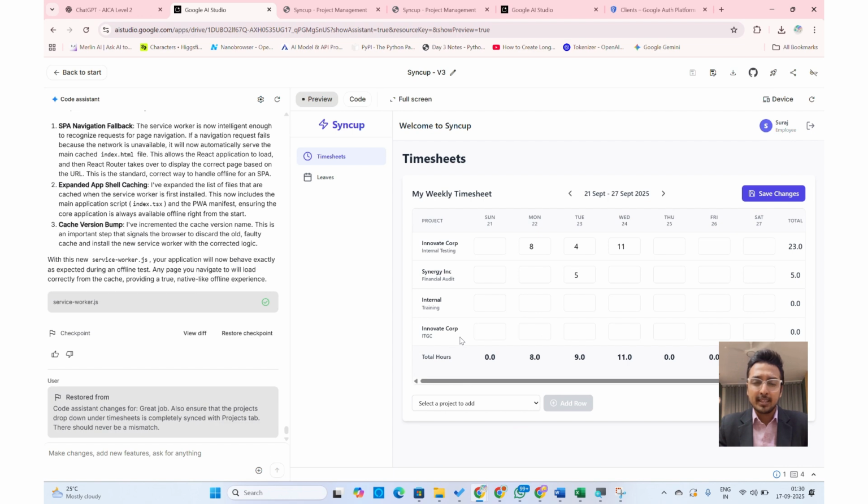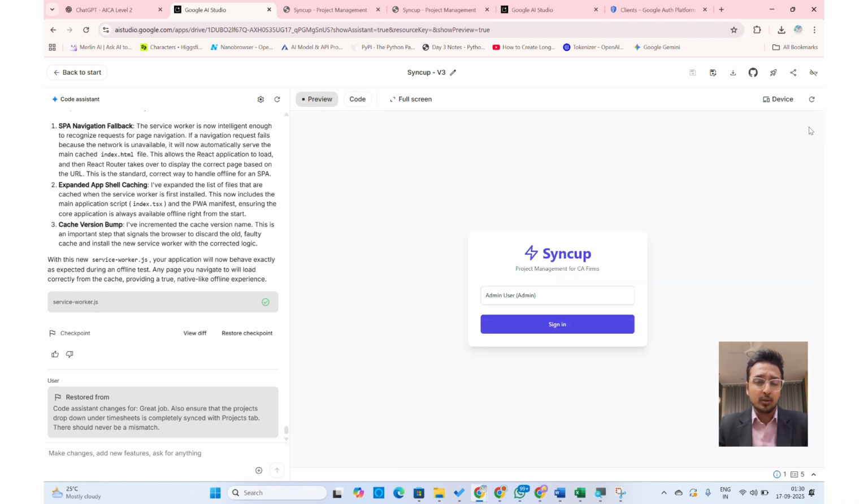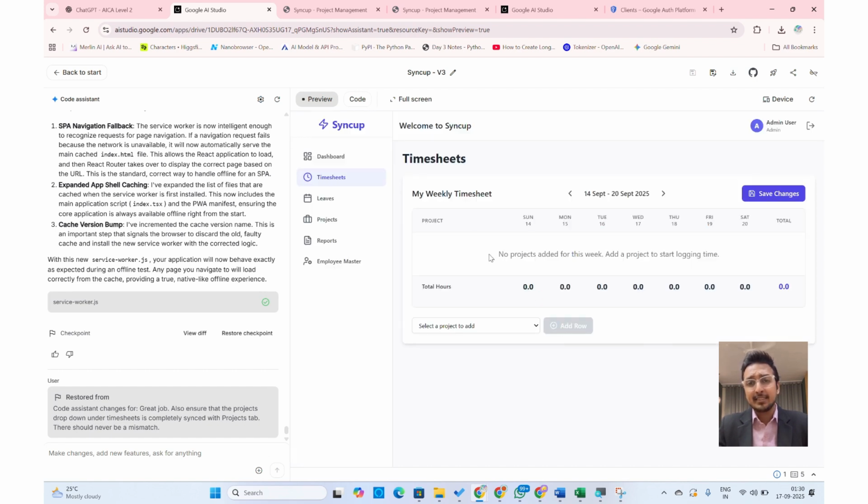Right? Where I spent 8 hours here. Basis the allocation of Suraj, as soon as I do save changes and I log out from here, I go to the admin portal. What I'm able to see is 6 more modules. If you remember, in Suraj, we were able to only see timesheets and leaves because that's the access that the employee should have. But admin should have access to everything.